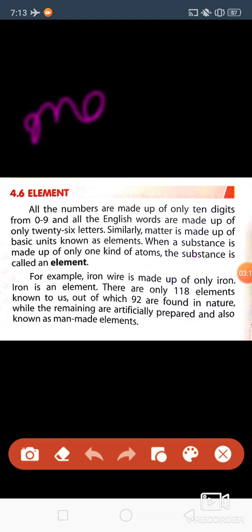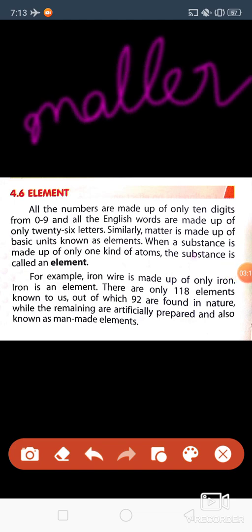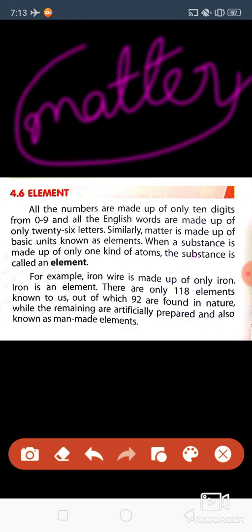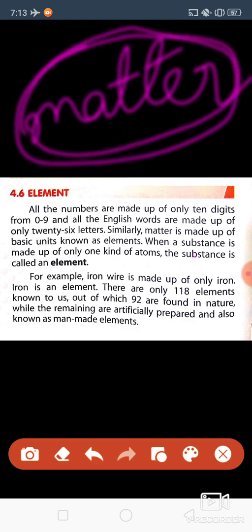Similarly, matter. Any matter in this world, whatever you see in this world, everything is what? Matter. Already we have discussed. So any matter in this world is made up of 118 elements.